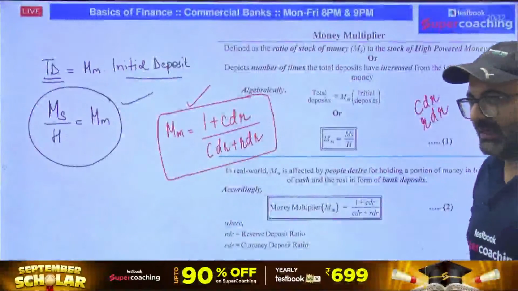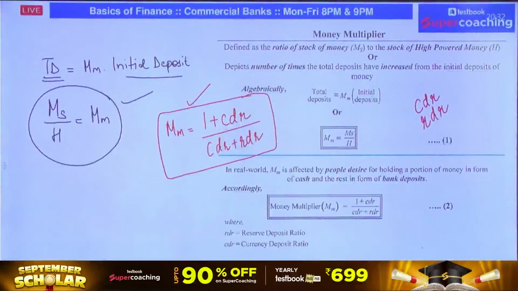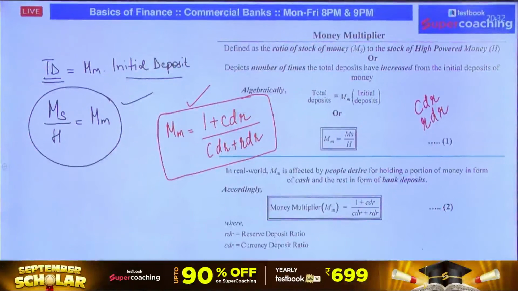For example, in India, we have a reserve deposit ratio of 10% and a currency deposit ratio of, let's say, 80%. So with the help of this equation, we can easily calculate the money multiplier, and by calculating the money multiplier, we can estimate the money supply with respect to the high powered money. Is it clear now?